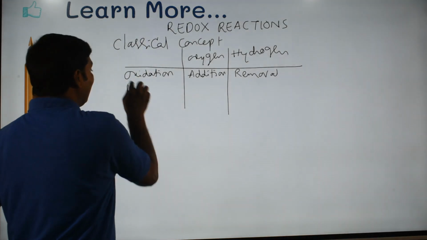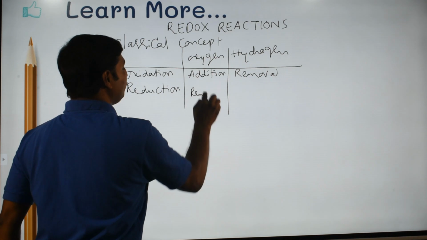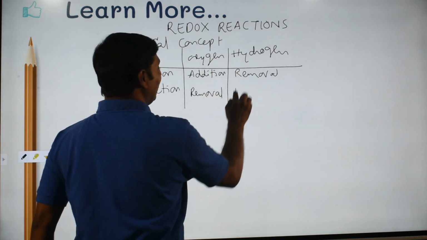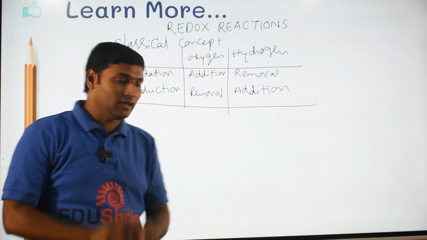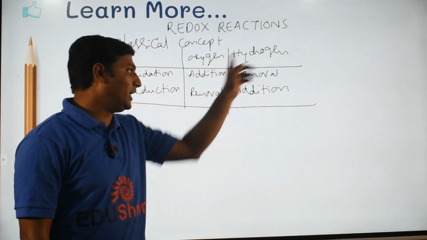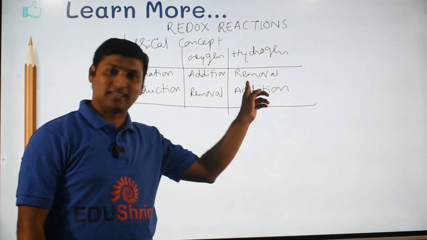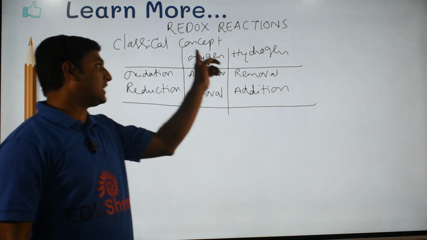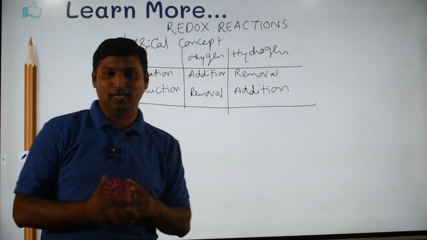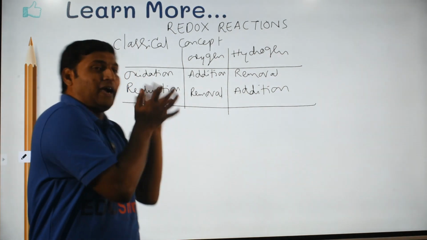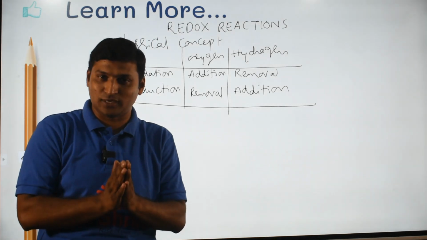Similarly, reduction is a process in which oxygen is removed from a substance or hydrogen is added to a substance. So please understand, for reduction with respect to hydrogen it is addition, for oxidation with respect to hydrogen it is removal. For reduction with respect to oxygen it is removal, for oxidation with respect to oxygen it is addition. These are fundamental definitions which you are supposed to remember, there is no choice.